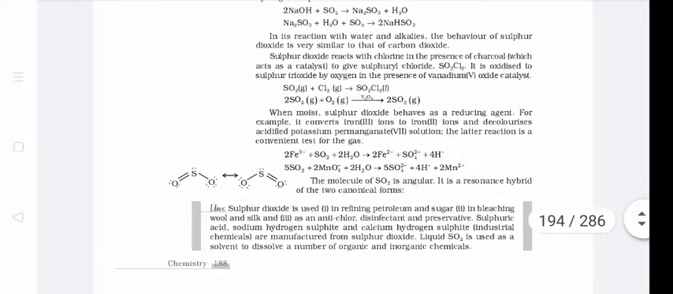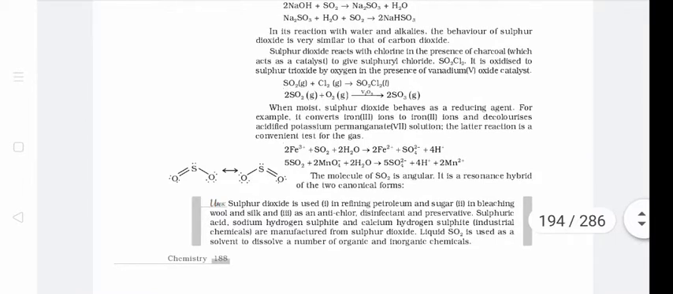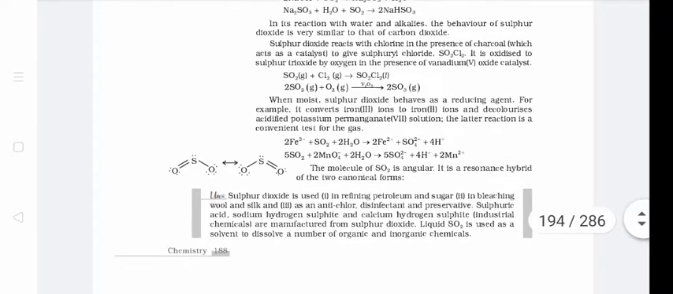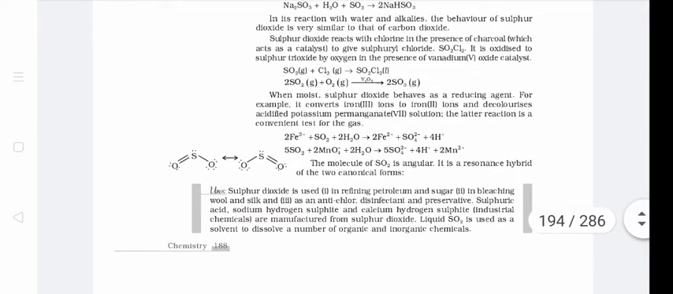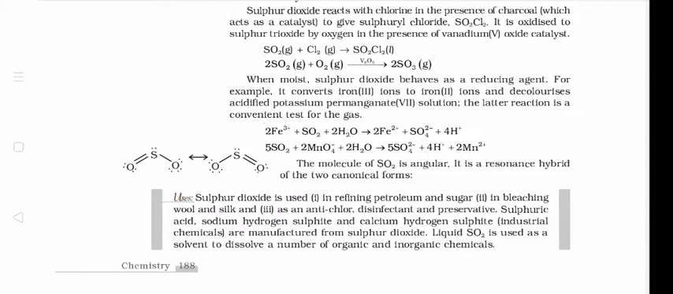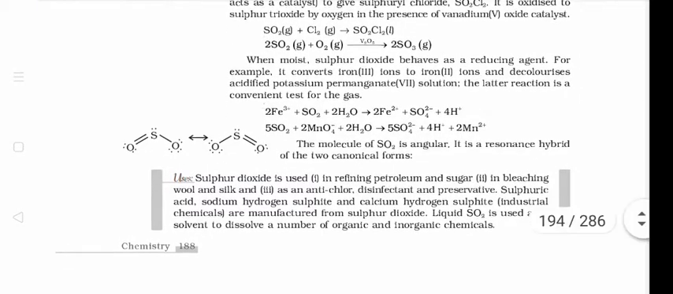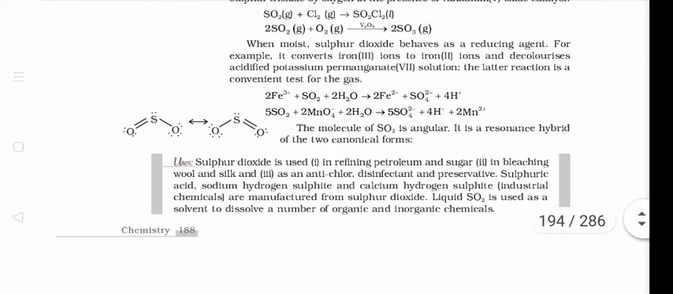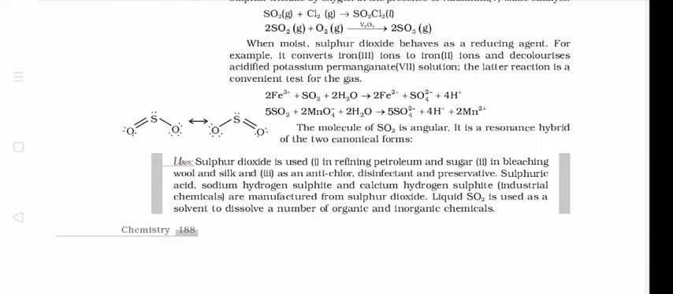Next, sulfur dioxide reacts with chlorine in presence of charcoal, which acts as a catalyst. It gives sulfuryl chloride having formula SO2Cl2. Similarly, this SO2 also reacts with oxygen in presence of vanadium pentoxide, which is a catalyst here, and it forms sulfur trioxide.